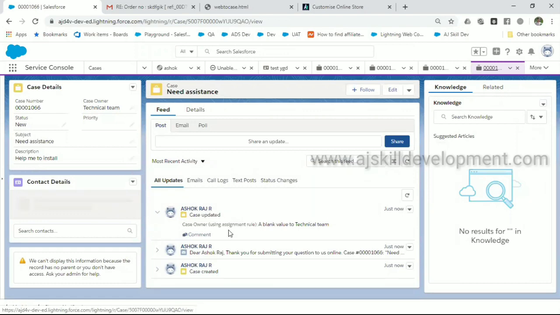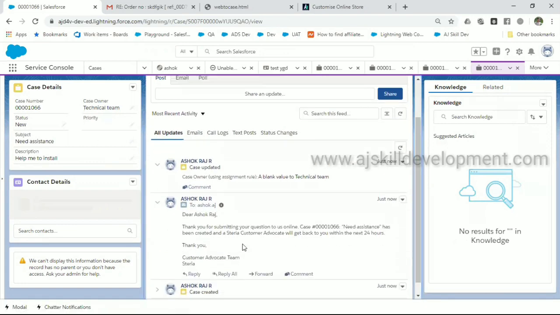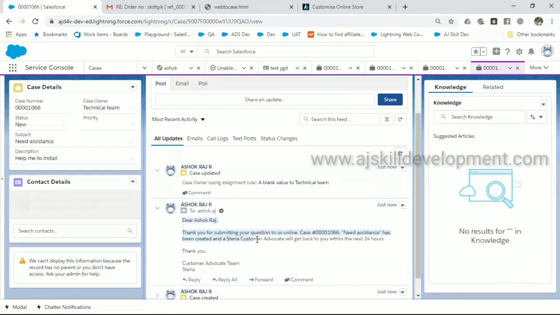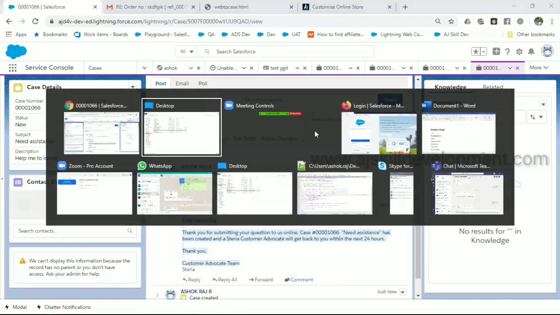But what happened is, the moment the case was received from our end in Salesforce, it sent an auto-response to him: "Dear Ashok Raj, thanks for submitting your query," with the case number and everything. Let's see whether we have received that.